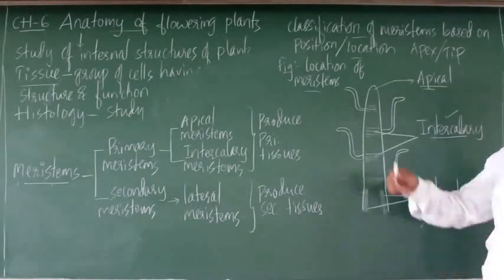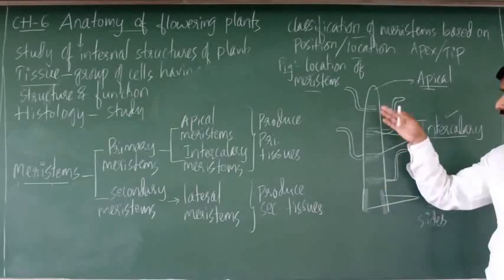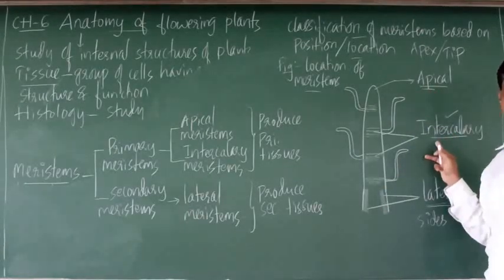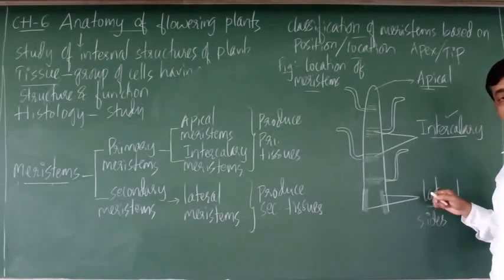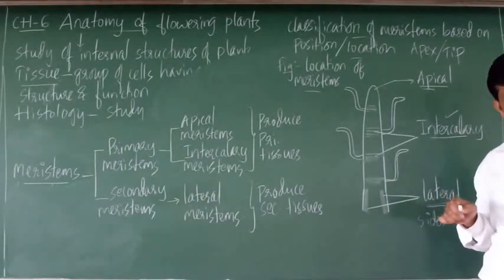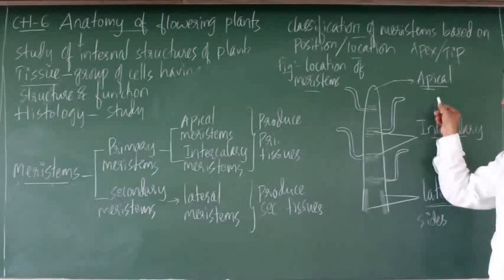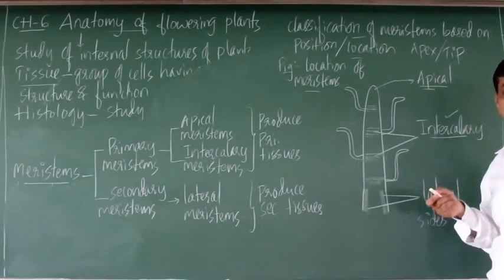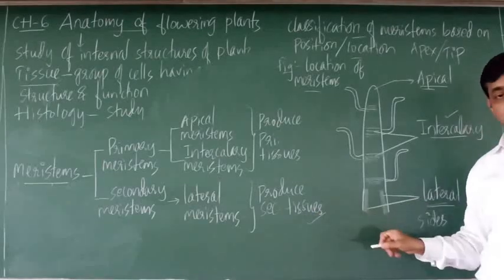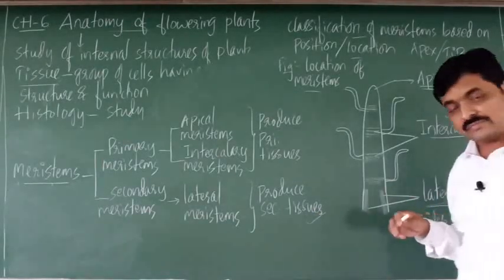Right? So apical and intercalary are primary meristems. Lateral meristem is the secondary meristem. These two produce primary tissues. This produces secondary tissues.